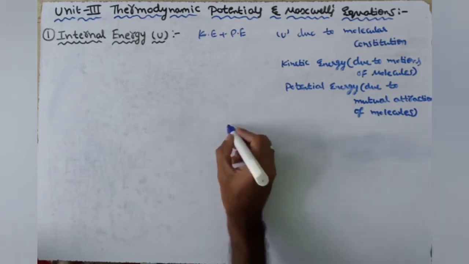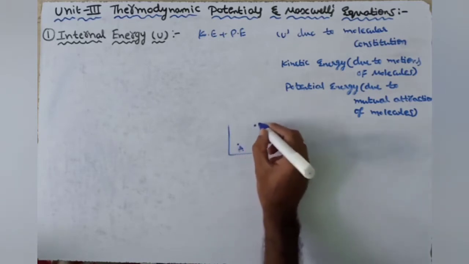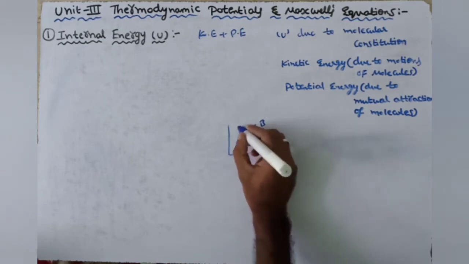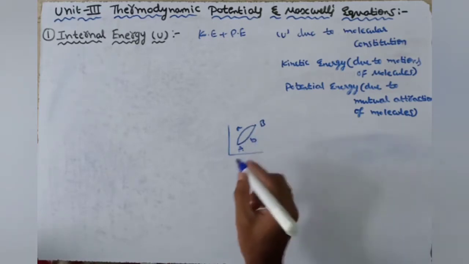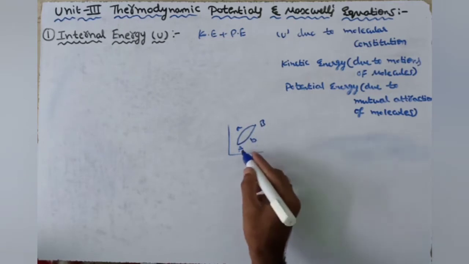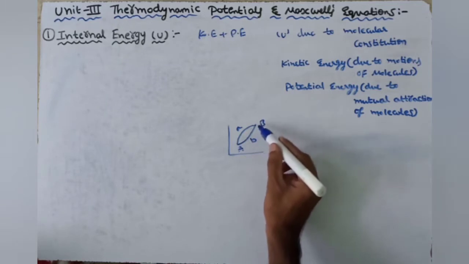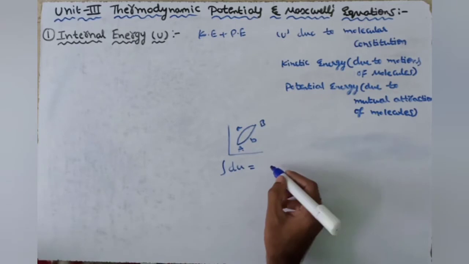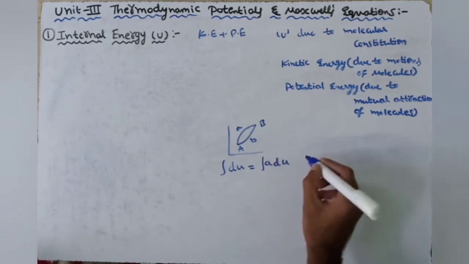When a system passes from one state to another state by any thermodynamical process, path a or path b, it does not depend upon the path. The change in internal energy does not depend upon the path. It only depends on the initial state and final state. It means ∫ₐ dU = ∫_b dU.